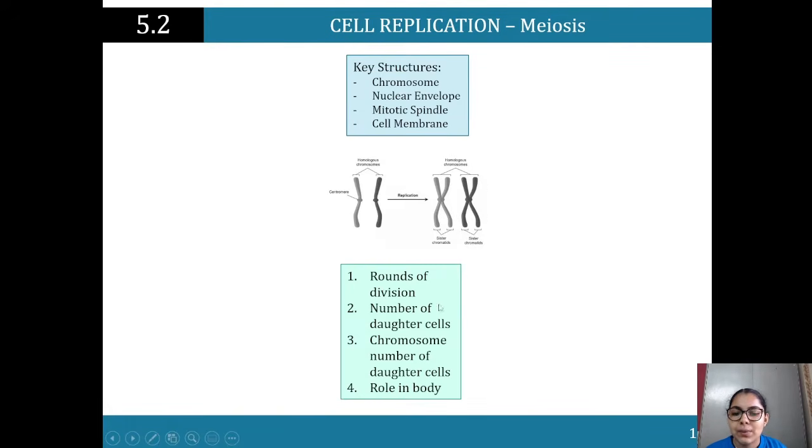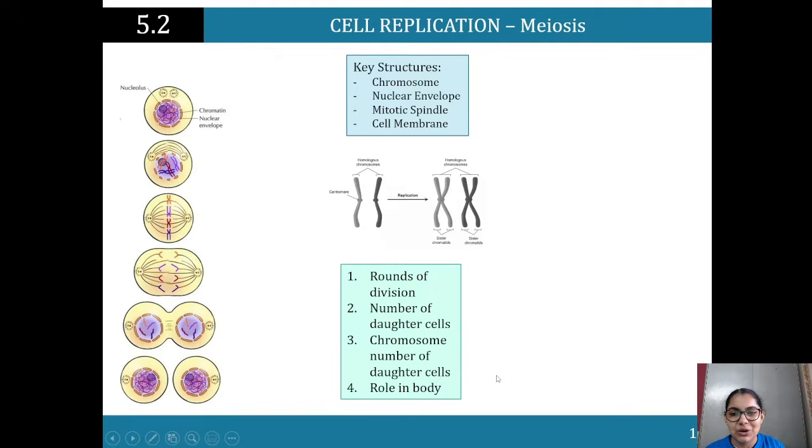So here we need to know rounds of division. How many rounds of division are happening in meiosis? That's 2. The number of daughter cells that you get, that's 4. So you end up with 4 daughter cells in meiosis, but in mitosis you end up with 2. The chromosome number of daughter cells is a haploid number, so it's going to be 23. And then the role in the body, why is it important? That's what we're going to go through now.